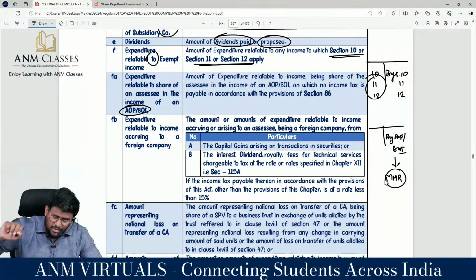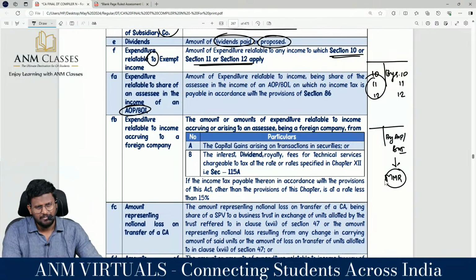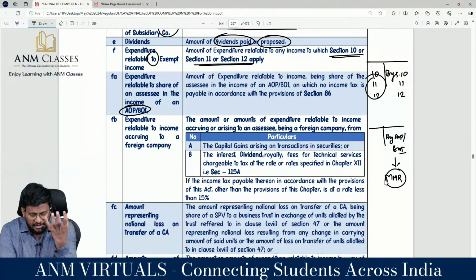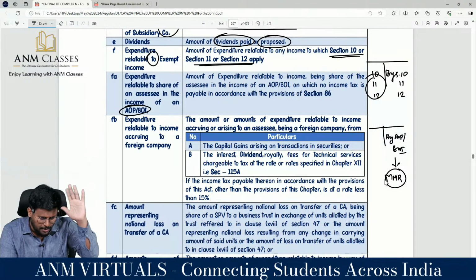Are you again levying MAT? Because already AOP or BOI is suffering tax at MMR. Yes, sir. So if any income derived or received from AOP or BOI is credited to P&L account, we will remove it. So the corresponding expenses should be added back.